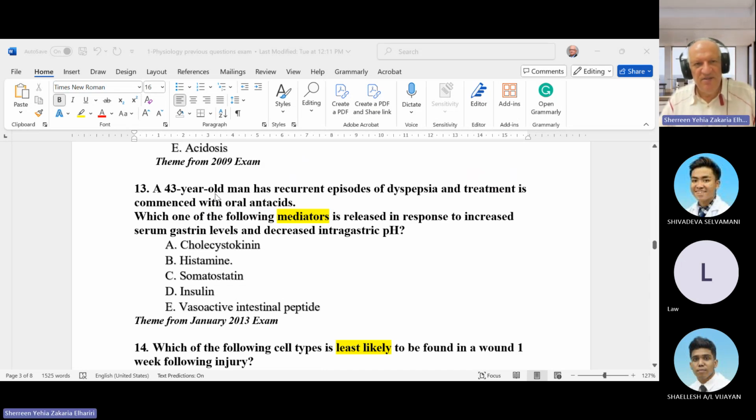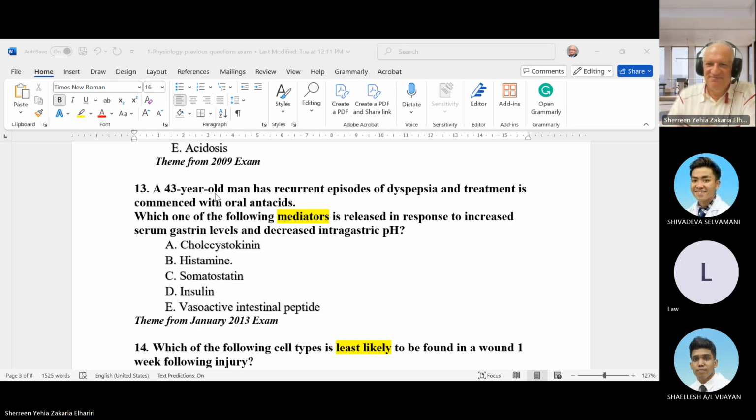A 43 years old man has recurrent episodes of dyspepsia. Treatment is commenced with oral antacid. So he takes oral antacid. Which one of the following mediators is released in response to increased gastrin level and decreased intragastric pH? You know mediators like acetylcholine, like serotonin, like this. So we just need to ask what is the mediator that can cause secretion of HCl.